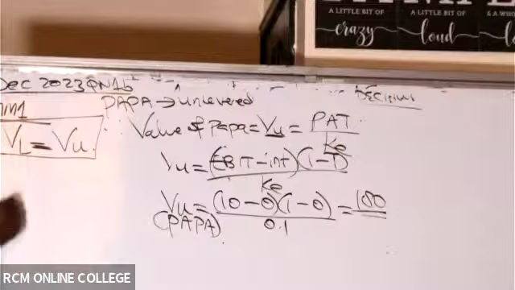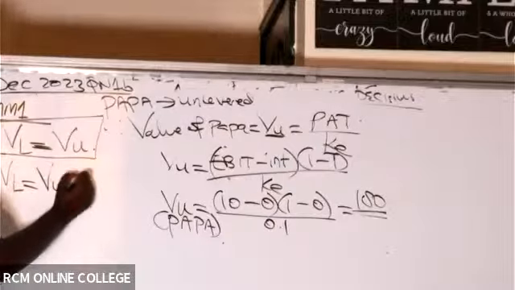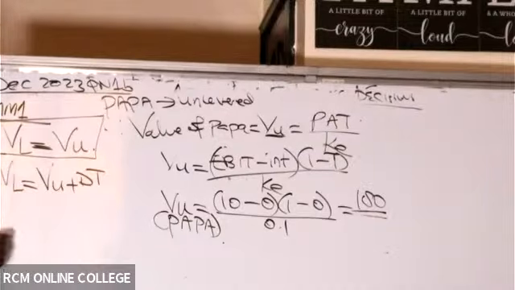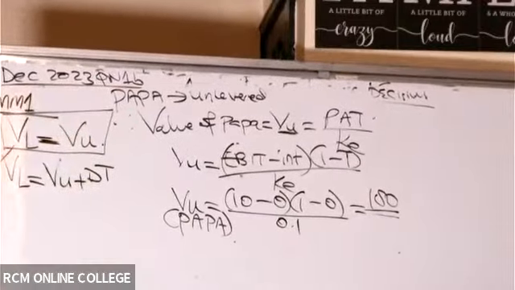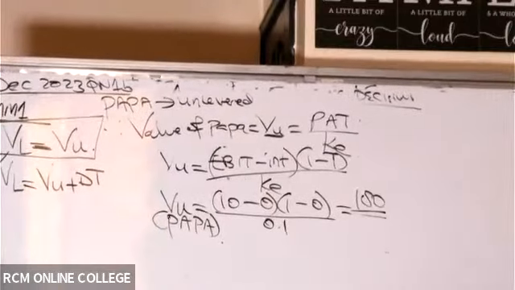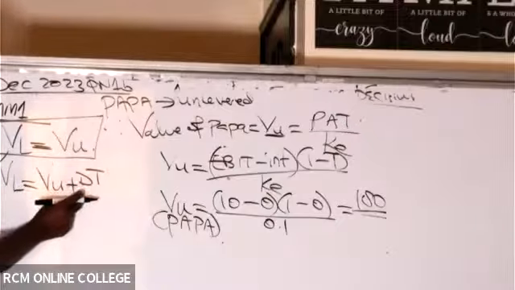Using MM1, or even MM2, to get the value of a levered farm, I'll always use this. There are two ways here. The value of a levered farm will always be equal to the value of unlevered. This is one of the ways of visualizing this, because that is MM1. Alternatively, you can just use the general MM formula. We know that the value of a levered farm, the general one, is value of unlevered plus D times T. This is method number 2, and I like it because it is applicable throughout.